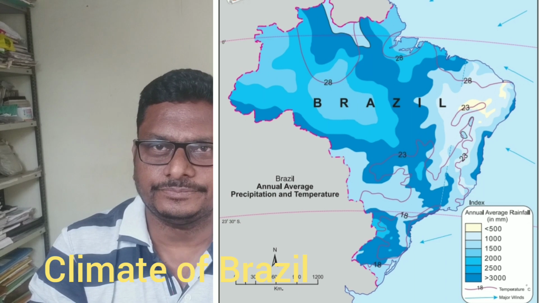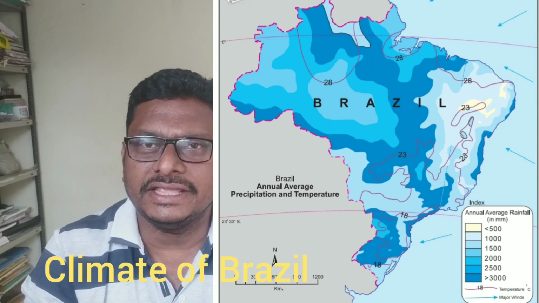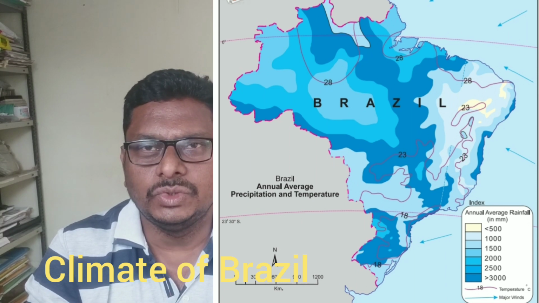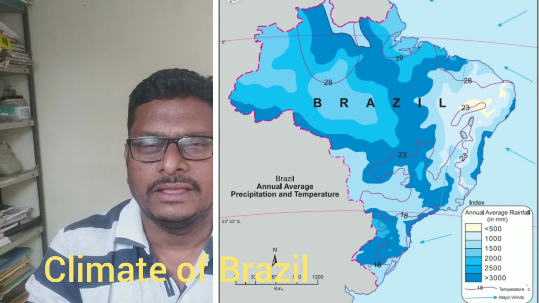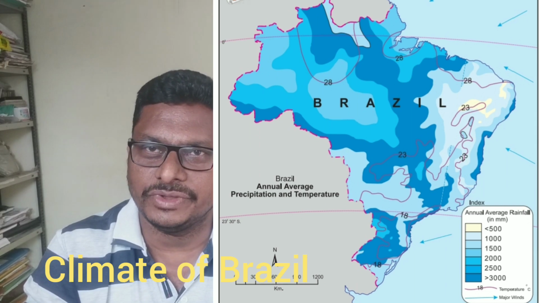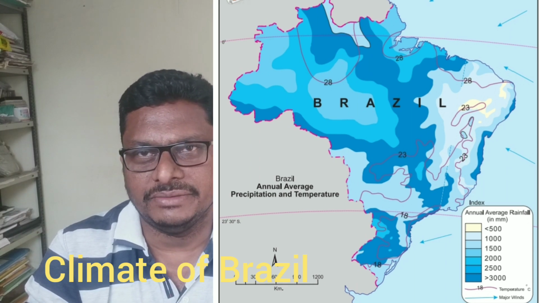Basically, it is very easy to understand that the equatorial region receives more rainfall, more than 2000 millimeters, while the northeastern side of the Amazon receives 1000 to 1200 millimeters.